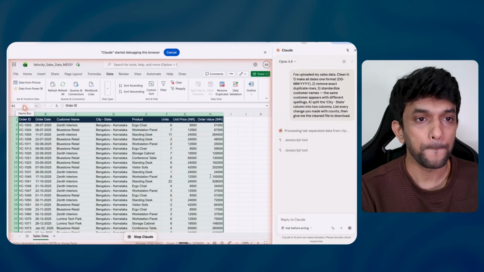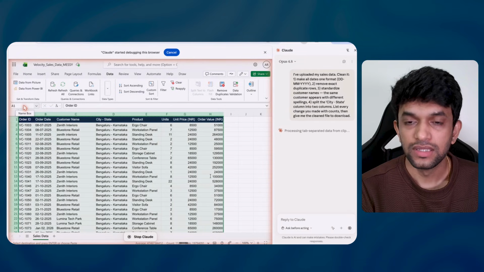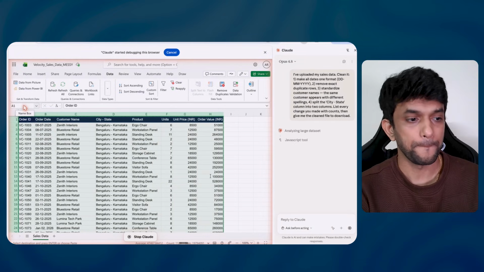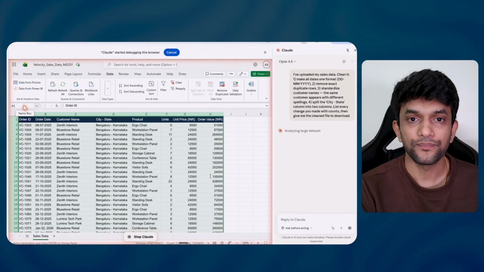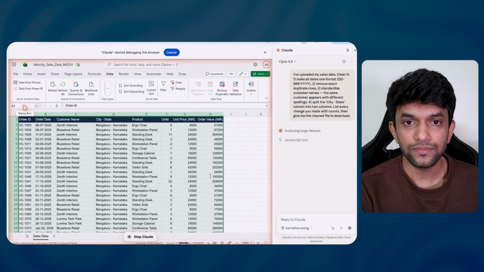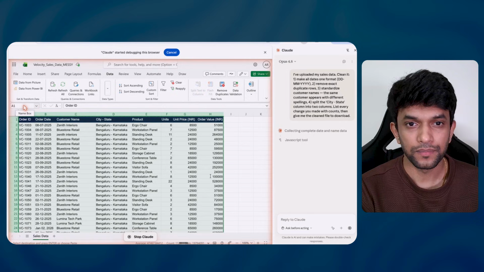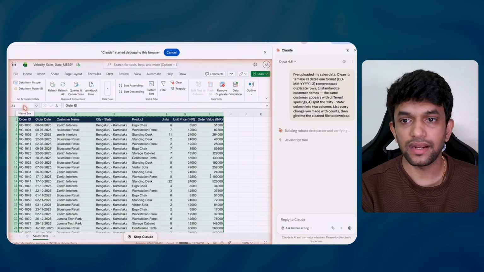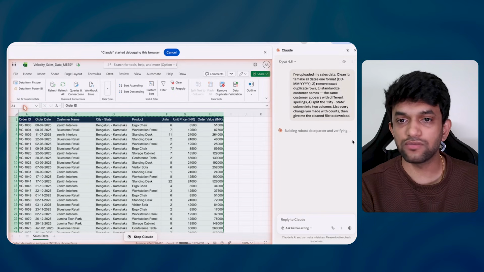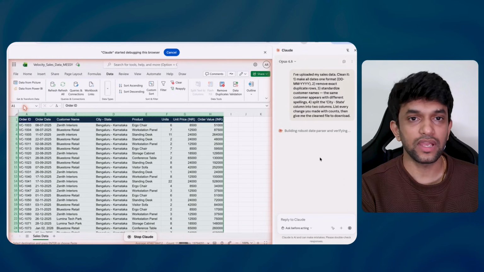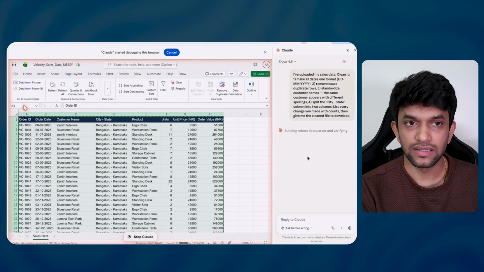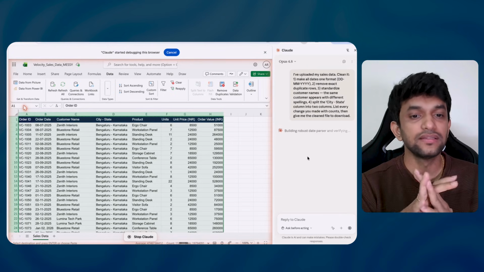Collecting complete data and name, building robust. Can you see guys, whatever it is doing, it keeps on showing over here. And if I want to stop it suddenly, I can stop from here. Here my hands are and it's working.